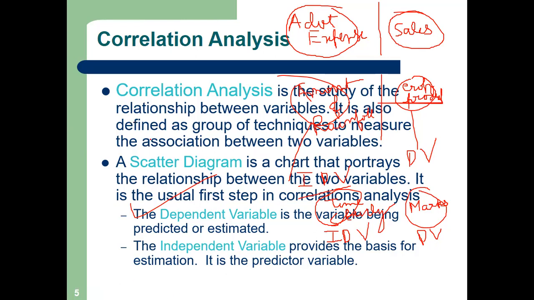Very important, students. It is a measure for the association. Is sales associated with advertisement expenses? Is crop production associated with rainfall? Is marks of a student associated with the time of study, or the hours spent for quants, or maybe any subject? So this is called correlation analysis, where we study one dependent and one independent variable. Clear what is correlation, what is scatter diagram, and what is DV, what is IDV?